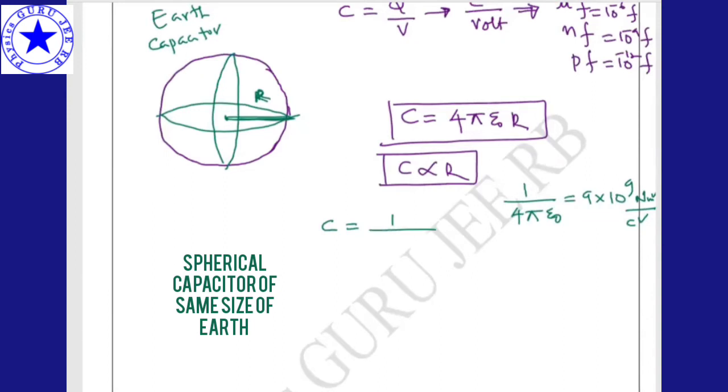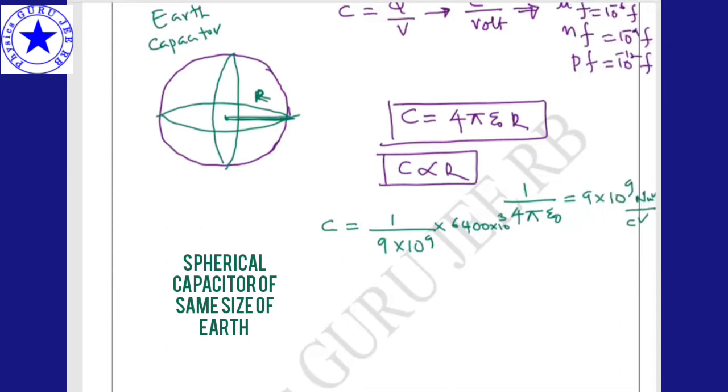1 by 9 into 10 to the power of 9, because 1 by 4 pi epsilon. 4 pi epsilon means 1 by 9 into 10 to the power of 9 into the radius of the Earth. Can you guess, anybody? The radius of the Earth is how much? The radius of the Earth is 6400 kilometers, 10 to the power of 3. Or simply now I can write here.